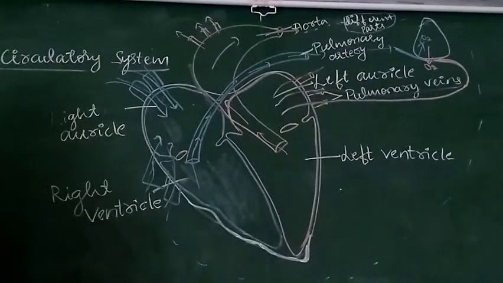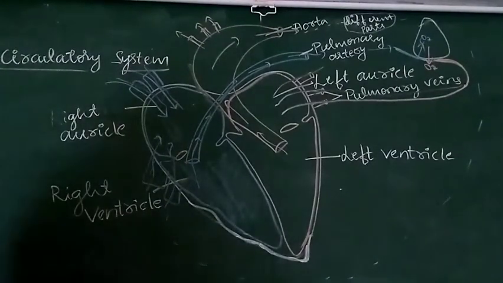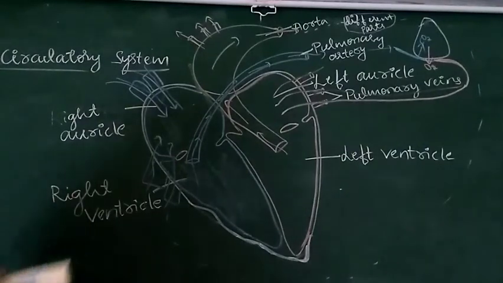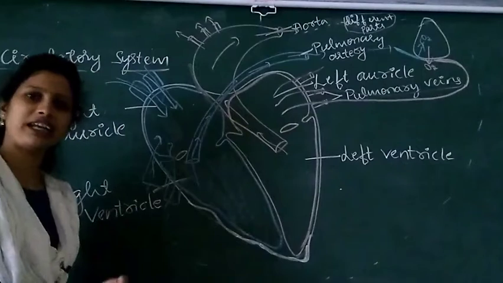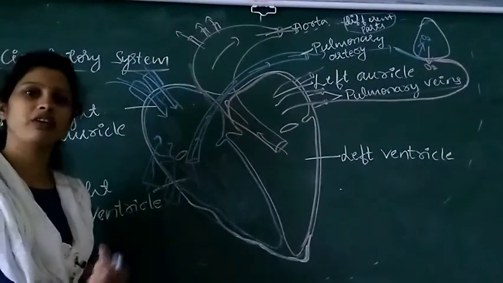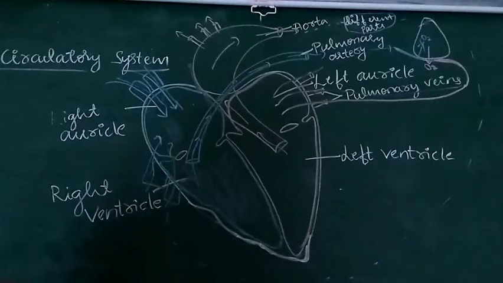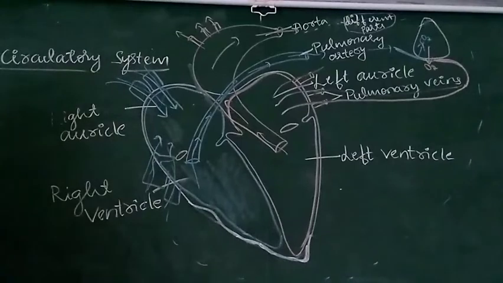It also includes plasma, the fluid part of the blood. Plasma contains a large amount of water, and it also contains some proteins and minerals. RBC, WBC and platelets are the different types of cells present in the blood.